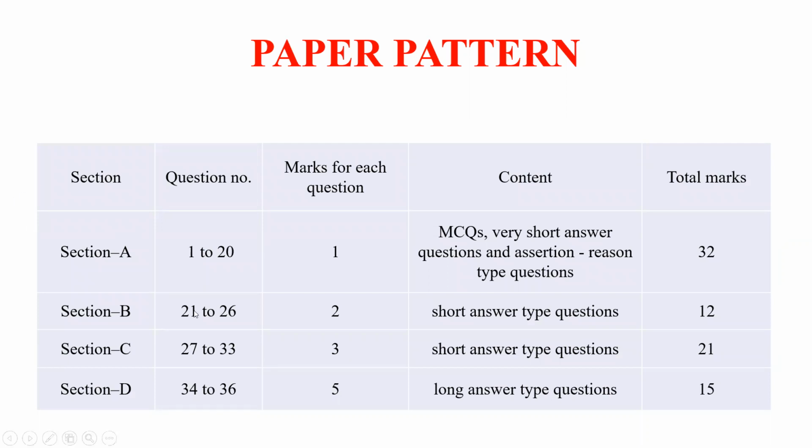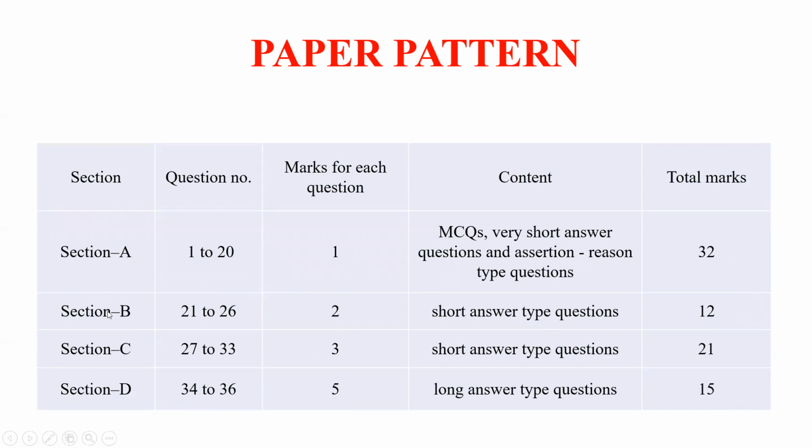So section A is purely 1 mark questions, and it comprises around 32 marks, which is around 40% of the marks. Moving on to section B, that is 21 to 26, 2 marks each, which gives you 12 marks. 27 to 33, that is 3 mark questions, which gives you 21 marks. And finally, the last 3 questions of 5 marks each, which gives you 15 marks, right?